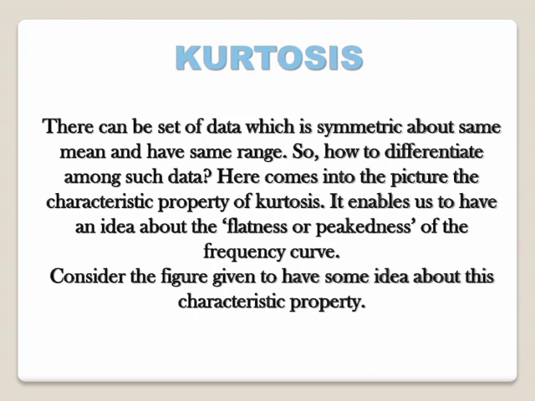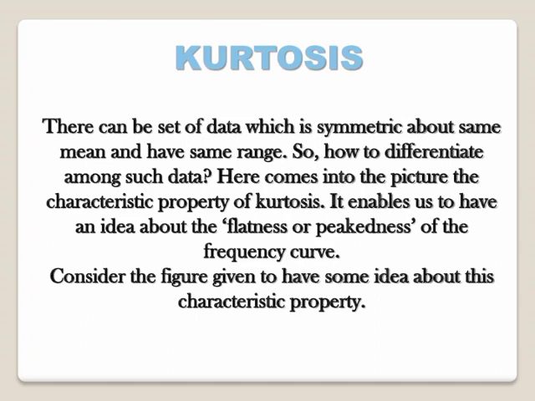Kurtosis enables us to have an idea about the flatness or peakedness of the frequency curve. So even if we have two sets of data having the same mean and same range, we can still differentiate between the data with the help of kurtosis.